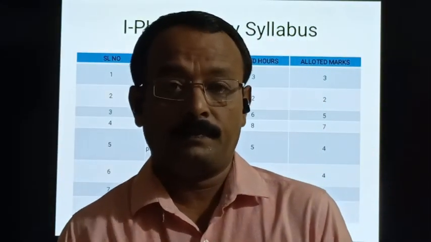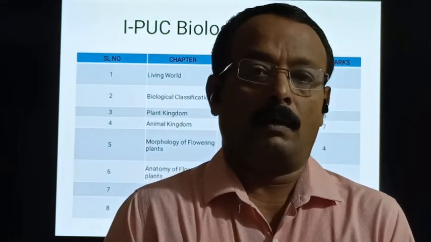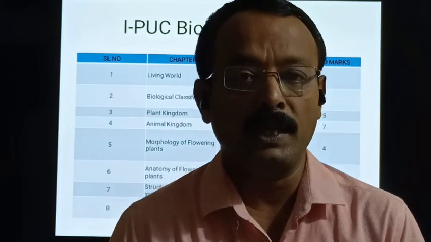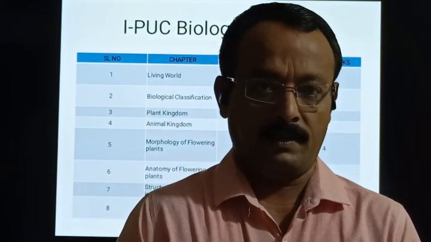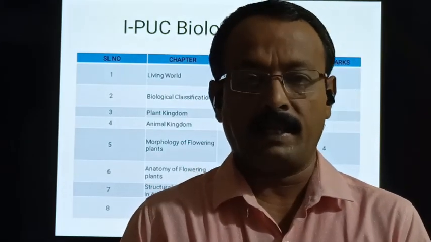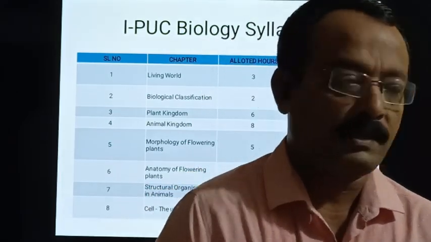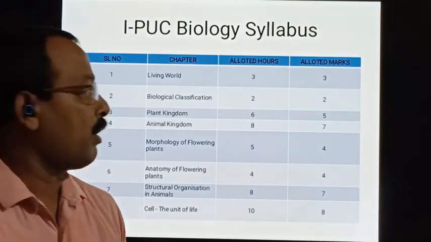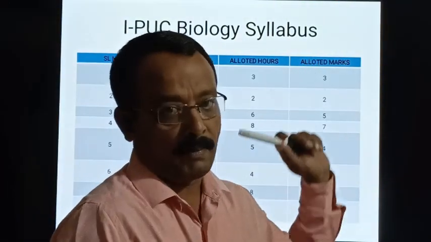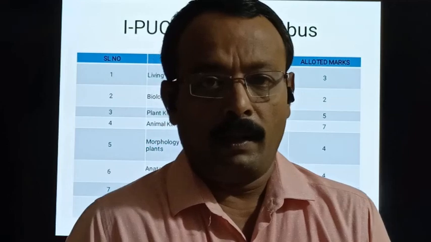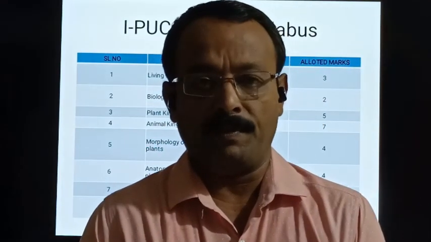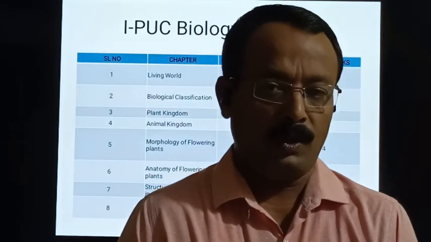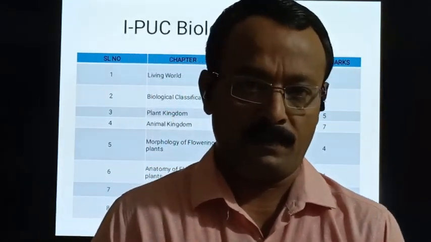Okay, dear students. Now, let's know what is there in the first PUC biology syllabus. Which chapters are there? What is the allotted hours per chapter, and also understand the allotted marks. First PUC biology is divided into 5 units: Unit 1, 2, 3, 4 and 5.